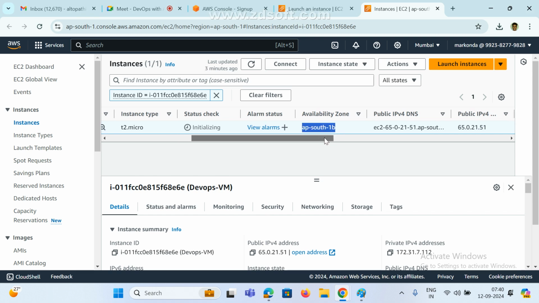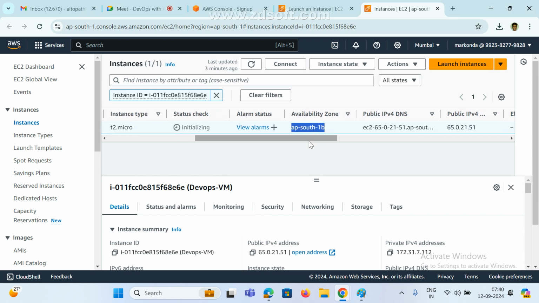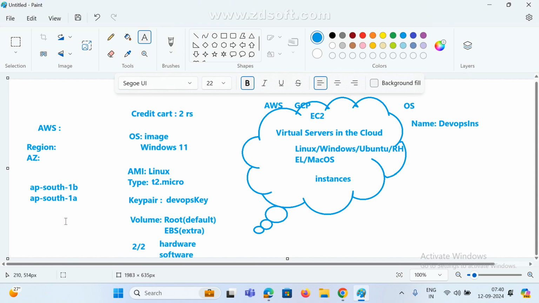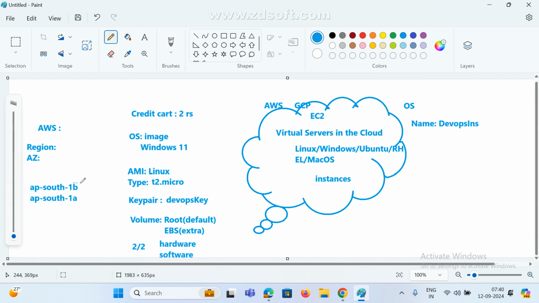B only. Where I created B only. Did I select anything manually as of now? No. So dynamically it is picking. In the south region, they are maintaining two availability zones. By default, I created one instance, and that instance will be created here, only in B. I am not saying 100% B, maybe it will go to A also. But I didn't select anything. That is the reason it will dynamically select any one availability zone.